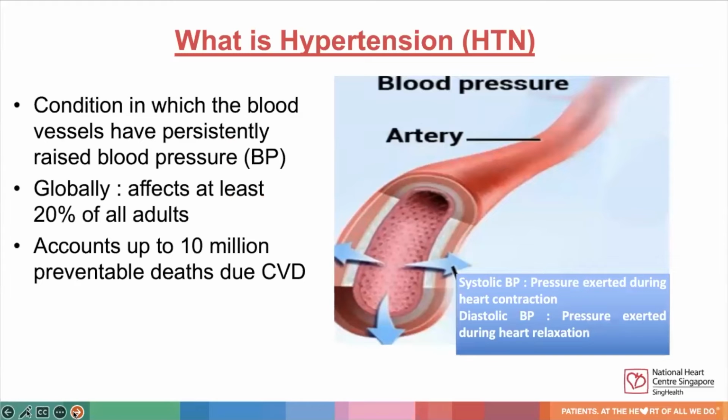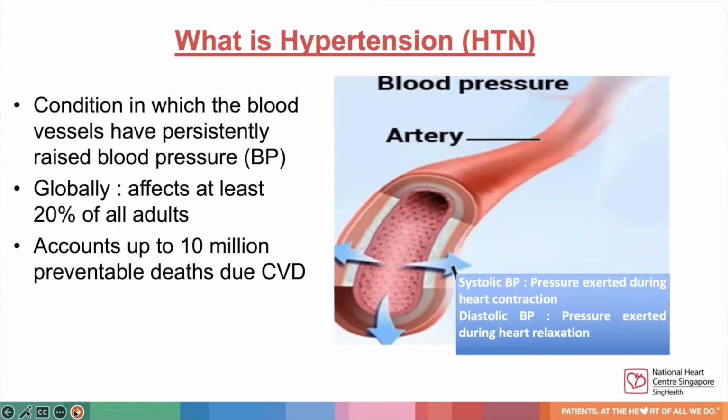Hypertension is a condition in which the blood vessels have persistently raised blood pressure, or in short, BP. Blood pressure consists of systolic and diastolic BP. Systolic BP is the pressure exerted during heart contraction. Diastolic BP is the pressure exerted during heart relaxation.